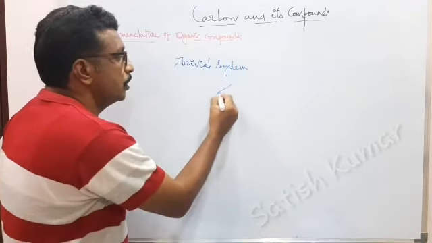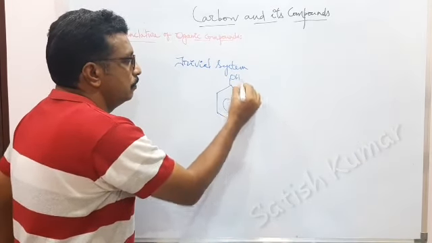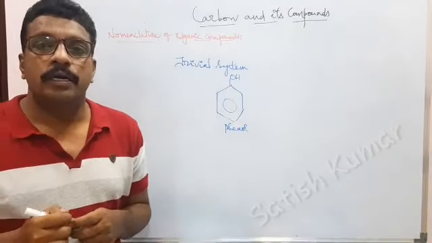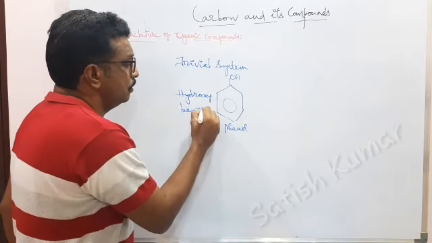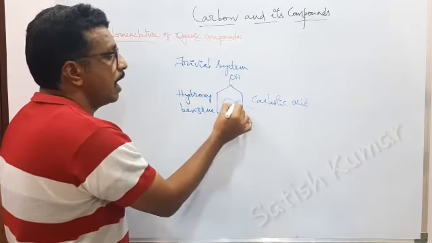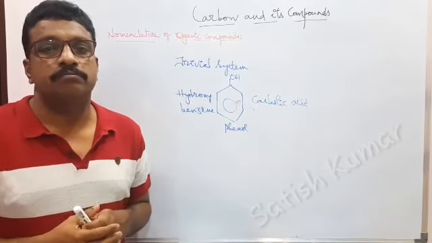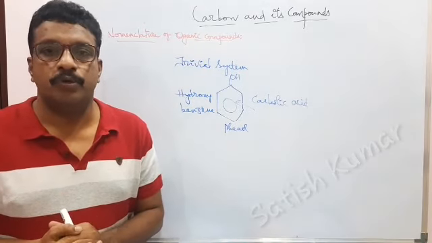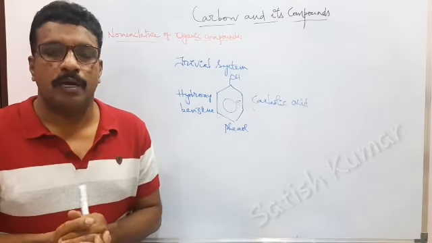For example, if you consider this structure, which is phenol, it has other names also, as hydroxybenzene, and it can also be called carbolic acid. So a single compound has three names with the trivial system. And one more drawback of this is different names are framed in different countries for a single compound, and many compounds have not been given any name.